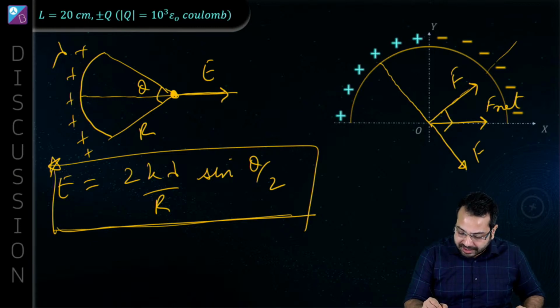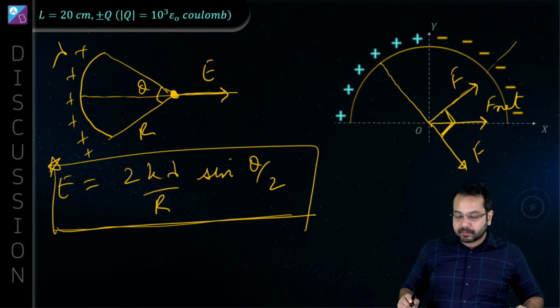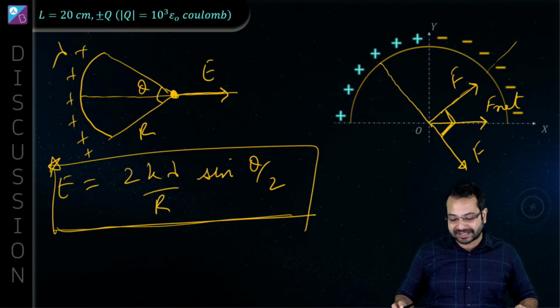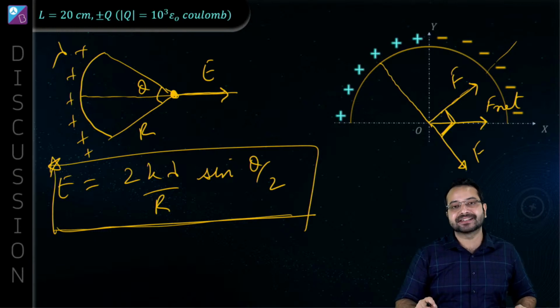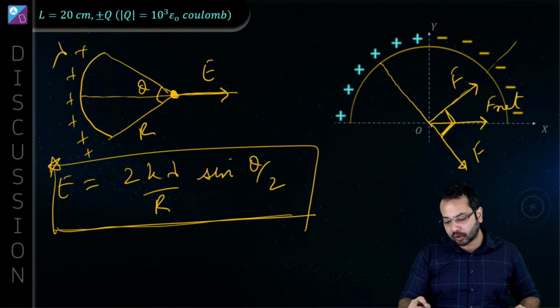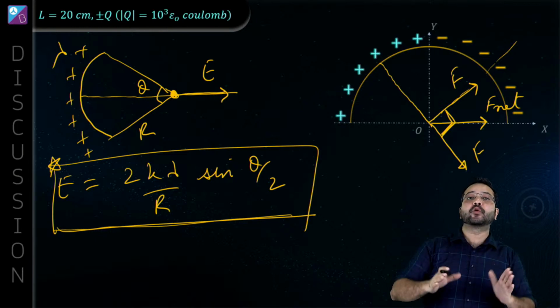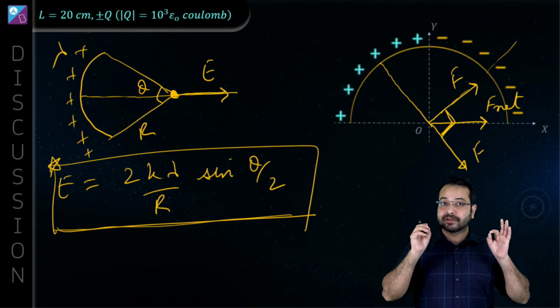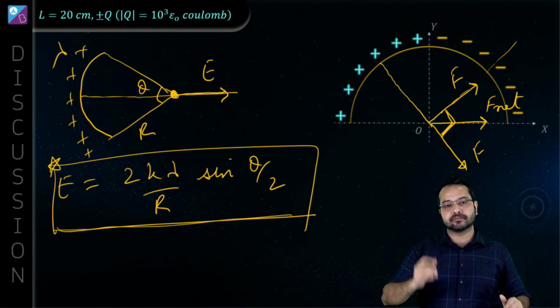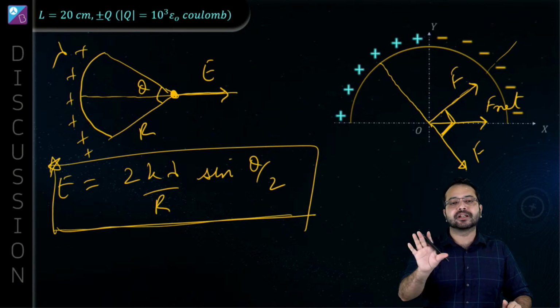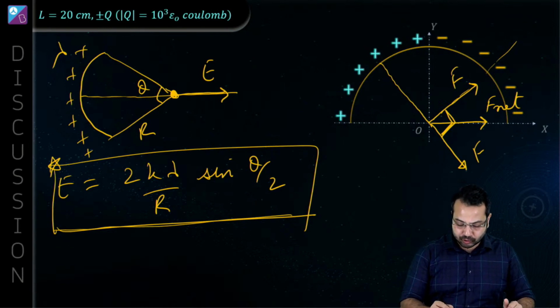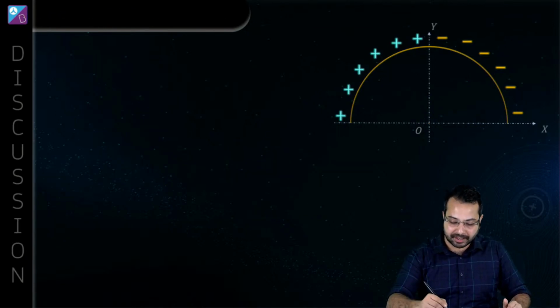This is going to be 90 degree. The angle between both the forces is going to be 90 degree, and hence we can say that F net is going to be along the x-axis. Okay, so we don't just have to give the magnitude, we have to give the direction also. So this is going to be the direction. So the direction is absolutely clear. So now let's try to find out what is the magnitude.